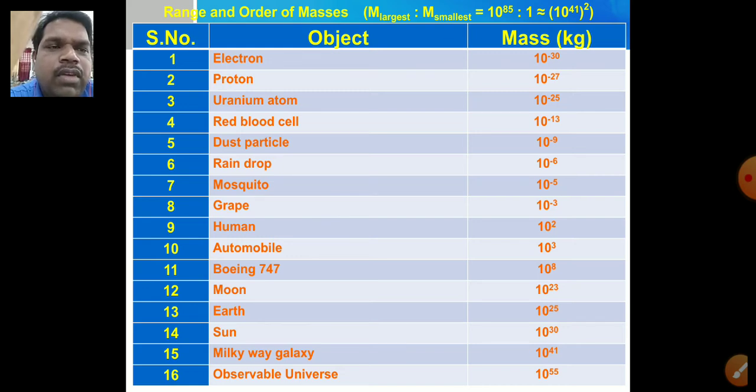In this way, we know the mass of the moon is about 10 raised to the power of 23 kilograms, and the mass of the earth is about 10 raised to the power of 25. And what about the mass of the sun? It is about 10 raised to the power of 30 kilograms. And finally, the mass of the observable universe is about 10 raised to the power of 55 kilograms.